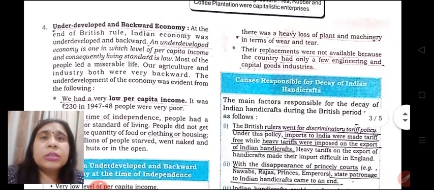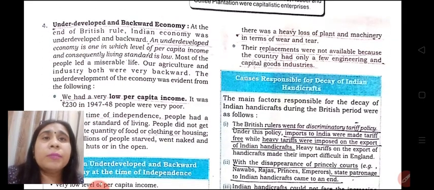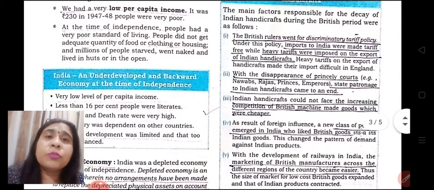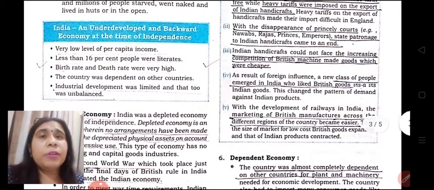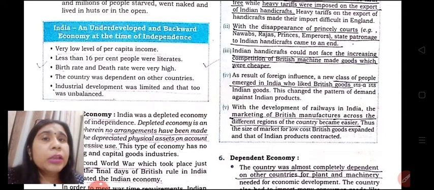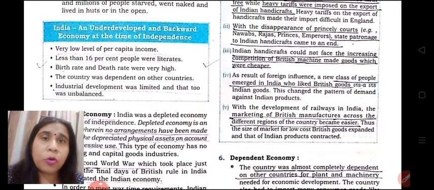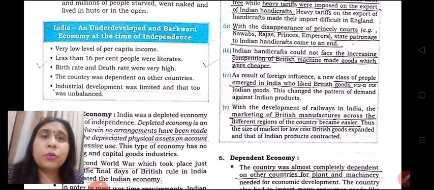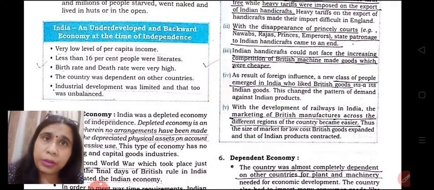Fourth feature is that our economy was underdeveloped and backward. Let's see why it was underdeveloped. It was underdeveloped because per capita income and standard of living of the people were very low. Only 16% of the population was literate, that is very less. Birth rates and death rates were very high.